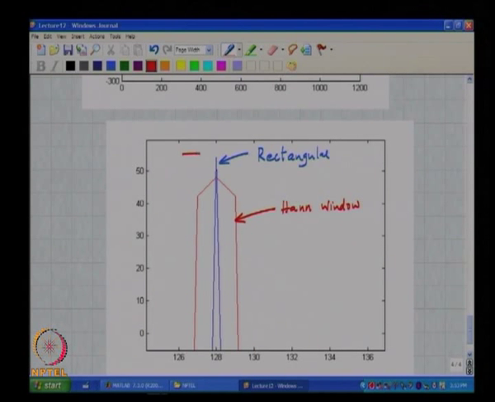And as you can see, this is 6 dB and so are these. Is this clear? All right.